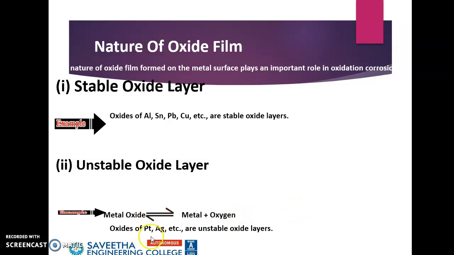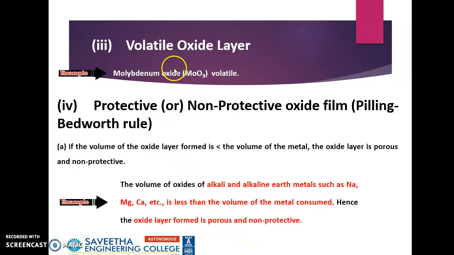This happens in the case of platinum, silver, etc. If the oxide layer is volatile, continuous corrosion takes place, as in the example of molybdenum oxide. And the last one is scale-like or porous, which will decide whether it is going to be protective or non-protective.